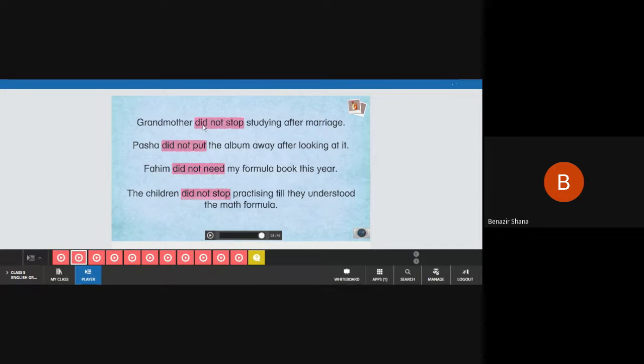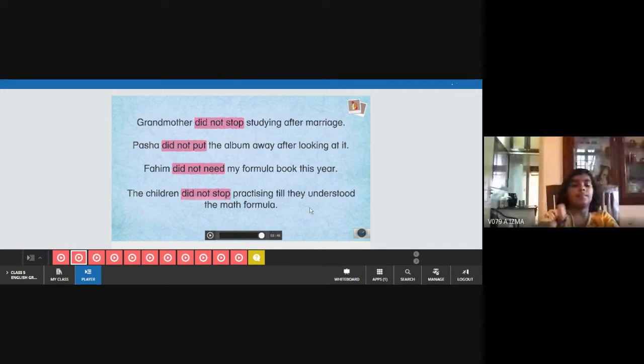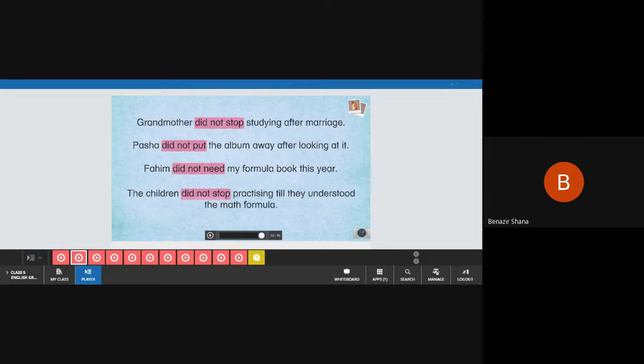If you are using did not in the past tense, you should not add ed to the main verb. Are they adding ed? No. I hope you understood. Whenever you are adding did not to the sentence, it is also a past tense, but you should not add ed to the base form of the verb.